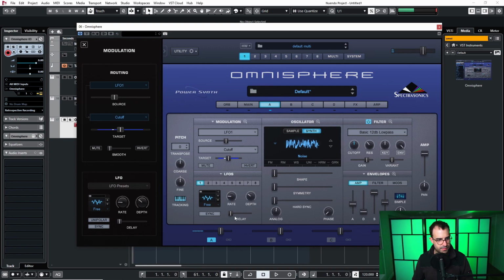I really don't want to hear very much of it. It's really just to add an extra bit of variation and randomness to the sound. So this is the basic core concept of the sound, pretty simple.